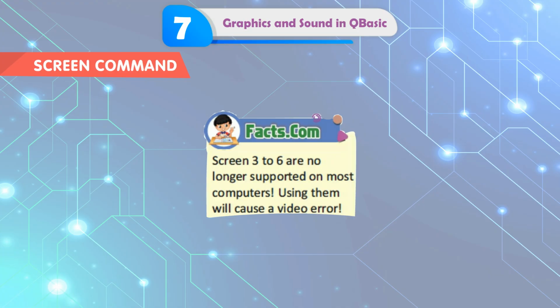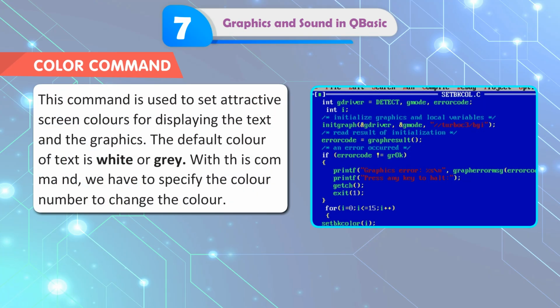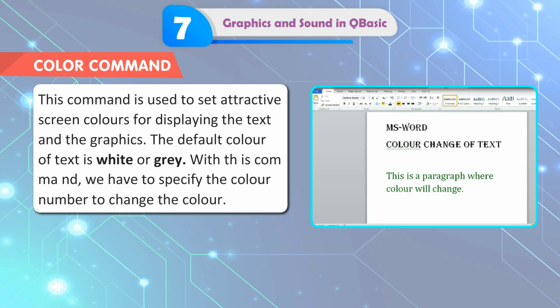Facts: Screen 3 to 6 are no longer supported on most computers. Using them will cause a video error. COLOR command. This command is used to set attractive screen colors for displaying the text and the graphics. The default color of text is white or gray. With this command, we have to specify the color number to change the color.